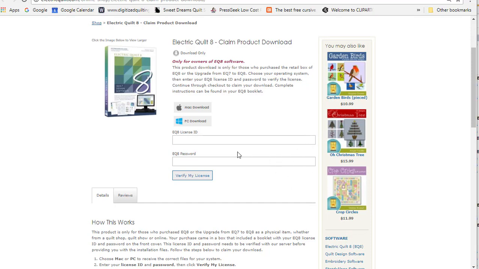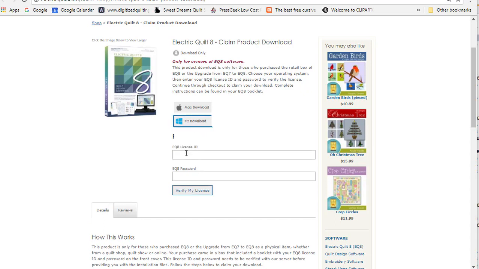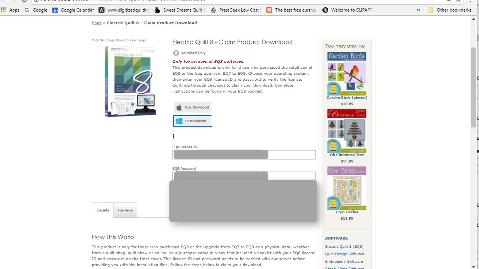Okay, I have gone to the download page on Electric Quilt's website, and that information will be included with your software. And I'm going to select the PC download, and I'm going to go ahead and insert my license number, and this would be again off the box. And then I will add my password, and I'll click on verify my license.